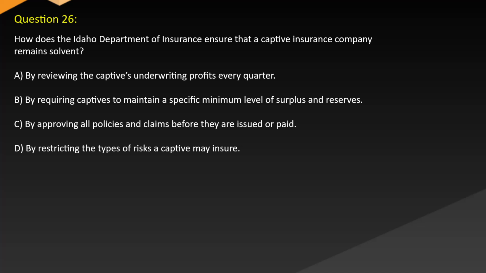Question 26. How does the Idaho Department of Insurance ensure that a captive insurance company remains solvent? A. By reviewing the captive's underwriting profits every quarter. B. By requiring captives to maintain a specific minimum level of surplus and reserves. C. By approving all policies and claims before they are issued or paid. D. By restricting the types of risks a captive may insure.